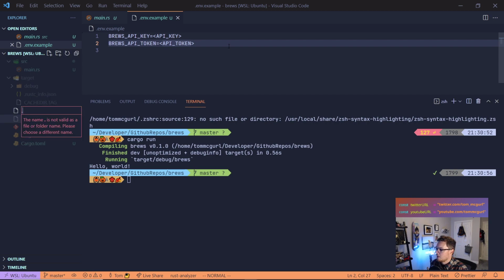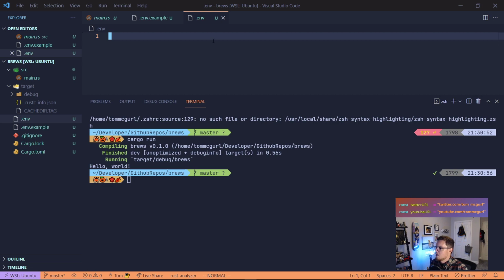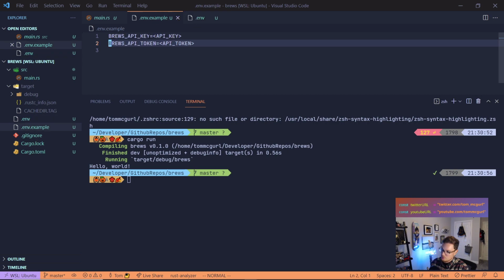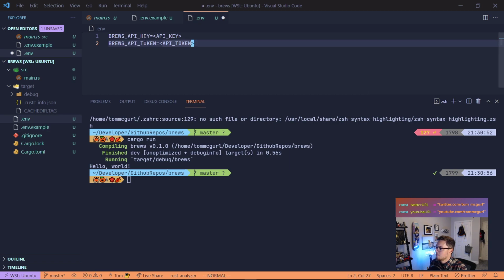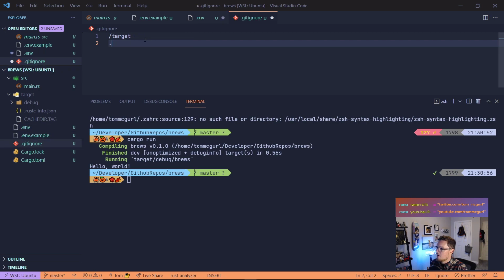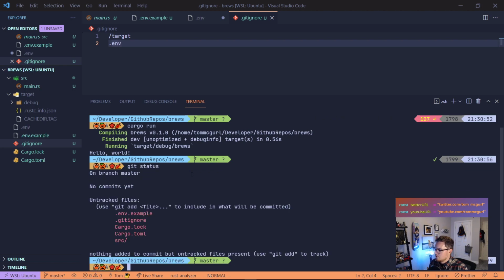So we'll do .env. We'll just copy that example over. So we'll just do this here. Go over here. Paste that. And now we'll put the actual values. But first, let's make sure that we git ignore this file. And so now if I do git status, you can see that .env is not being included.